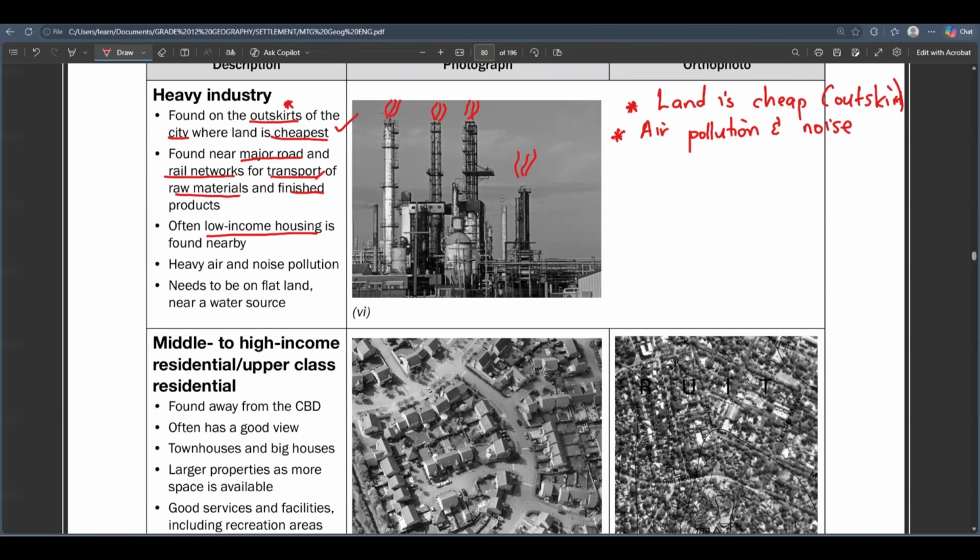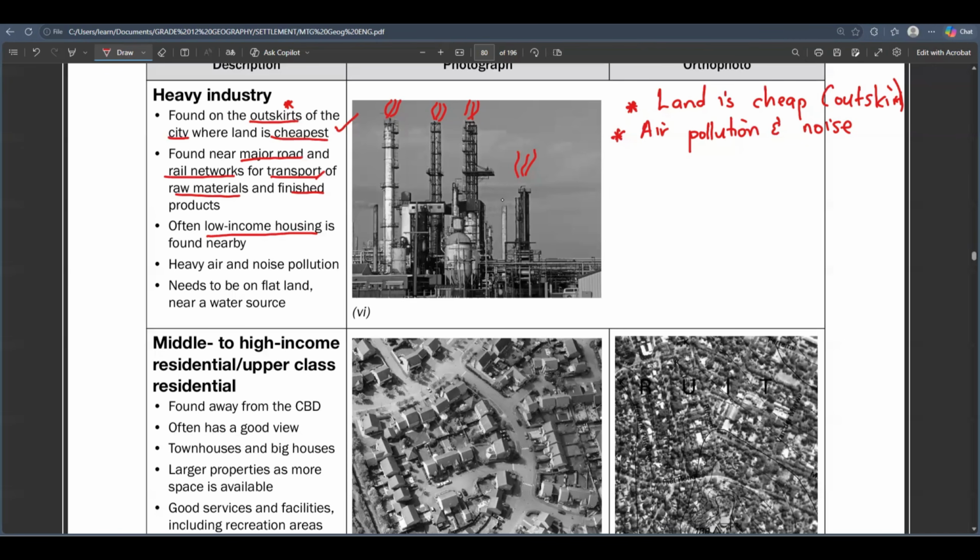So basically, the low income residential areas usually experience air pollution and noise pollution. But you see that the people that have got money, the suburbs, all of those people that are staying in good places, we call them good places, right?